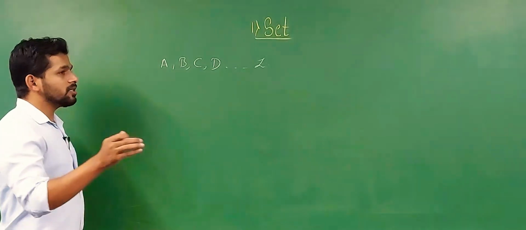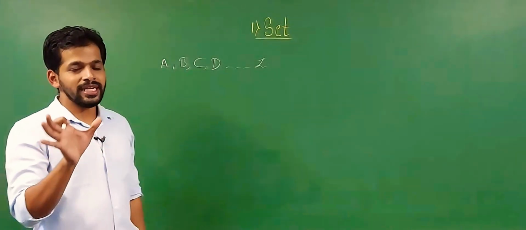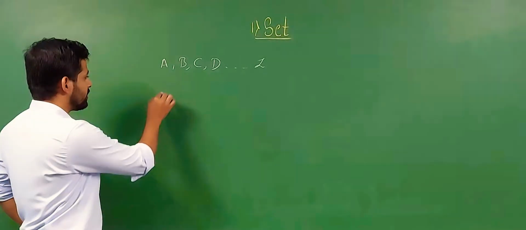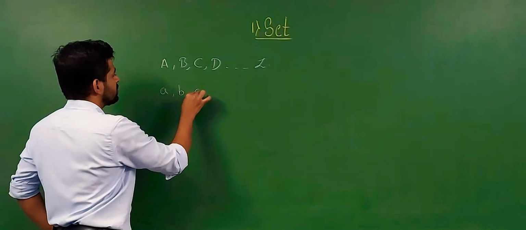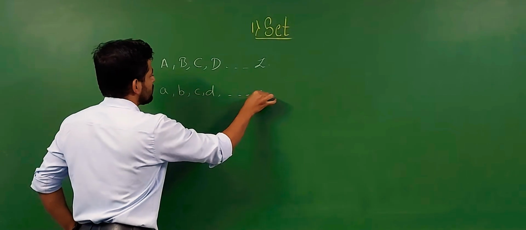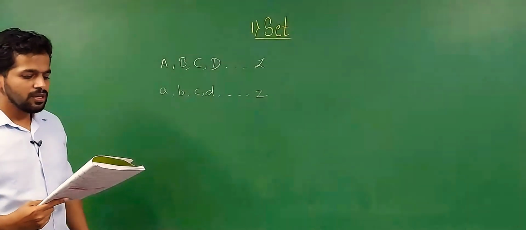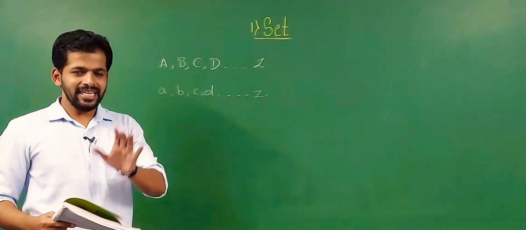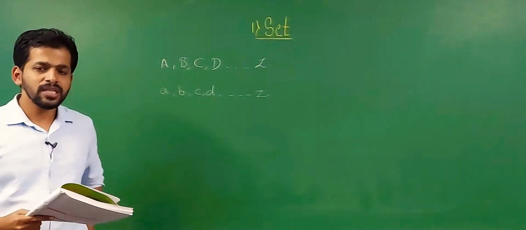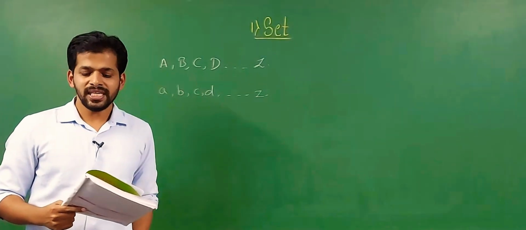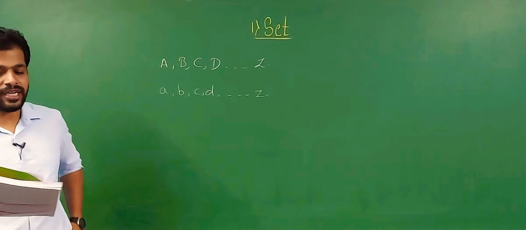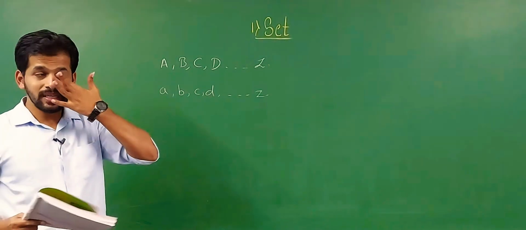And the elements of the collection are denoted by small letters a, b, c, d up to z. The members or elements of the set are shown by using small letters a, b, c up to z.